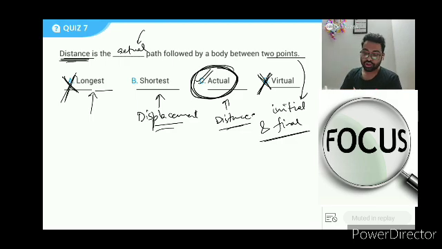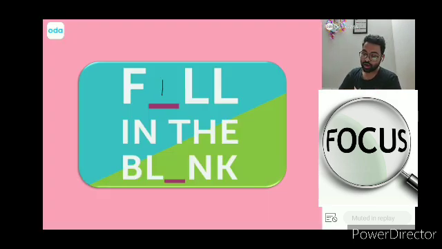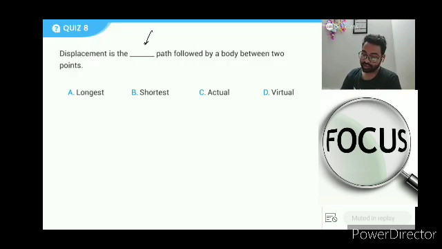So this was actual. Now you have one more fill in the blanks. I hope you get this one correct. And here you go. Displacement is the which path? I hope you can answer this in 3, 2, 1 and go. And after this, I'll open up the chat box so you can write down a 1 and see whether you have become challenger or not.